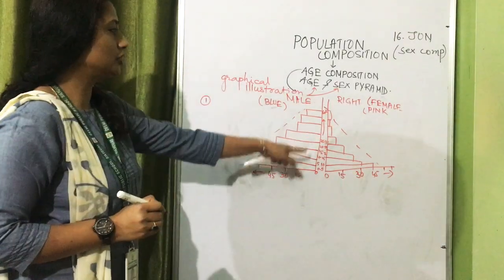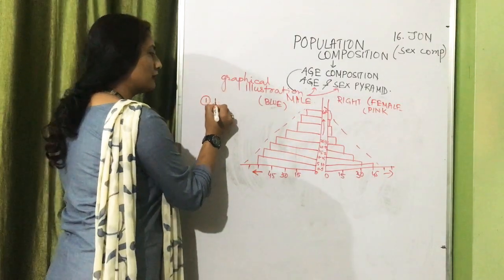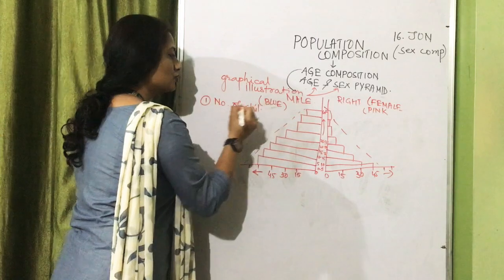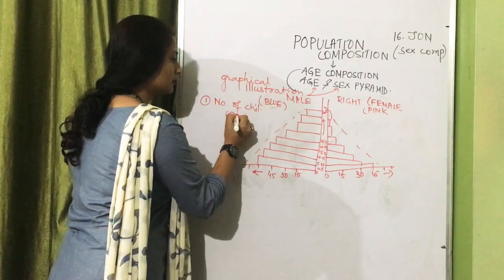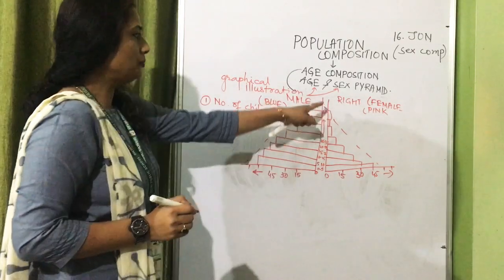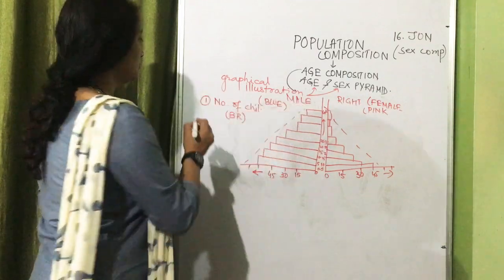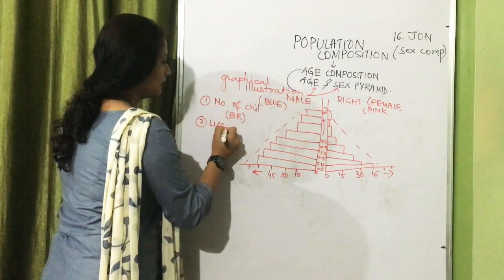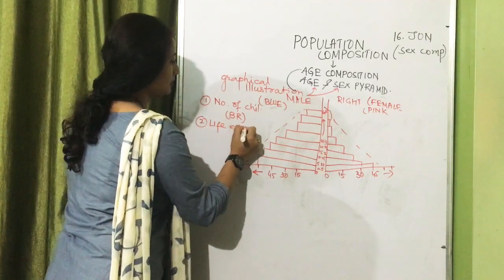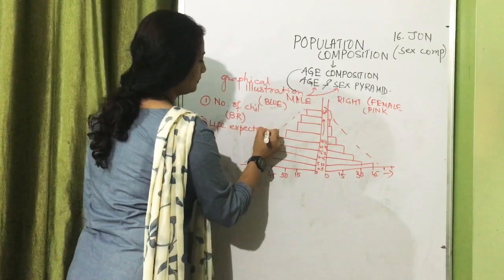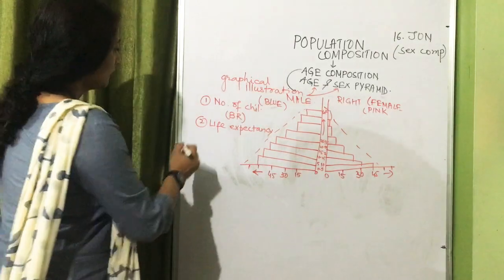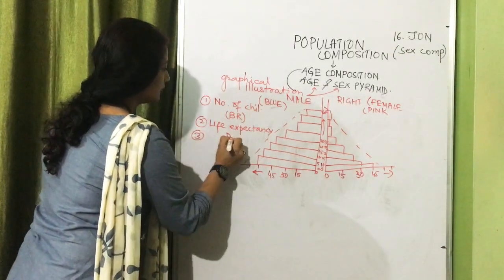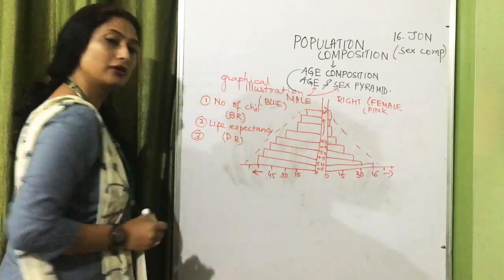The first information, definitely you can know the number of children. So you will know the birth rate. How many people have reached this age? So you can know about the life expectancy. It means you are knowing about the death rate.